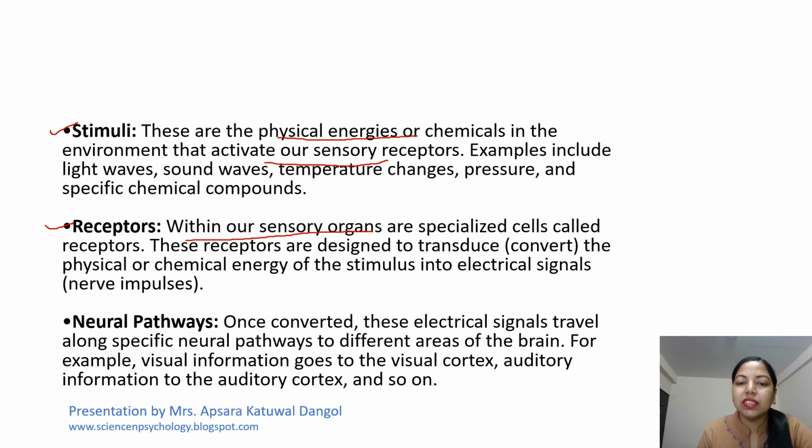These receptors are designed to transduce, that is, convert the physical or chemical energy of the stimulus into electrical signals, nerve impulses. So neural pathways, once converted, these electrical signals travel along neural pathways to different areas of the brain. For example, visual information goes to the visual cortex, auditory information goes to the auditory cortex, and so on.